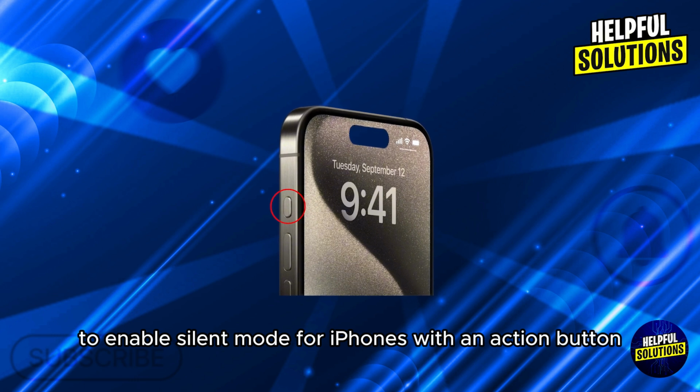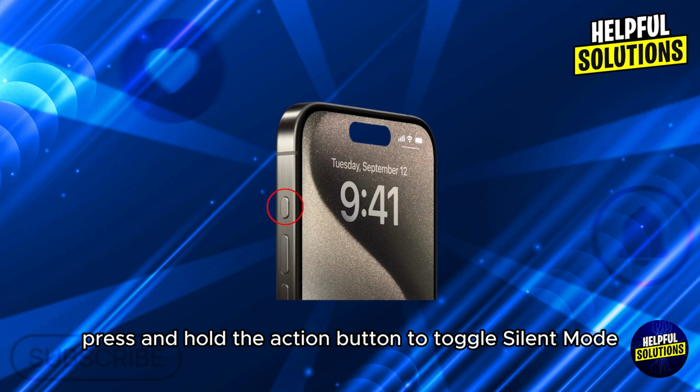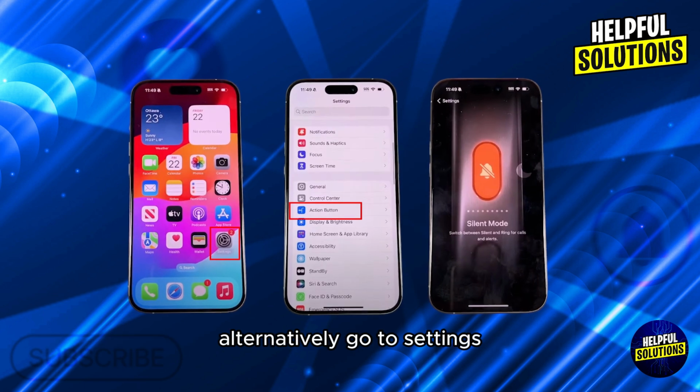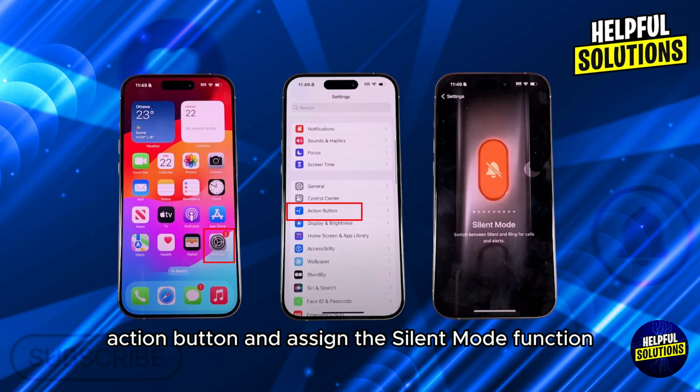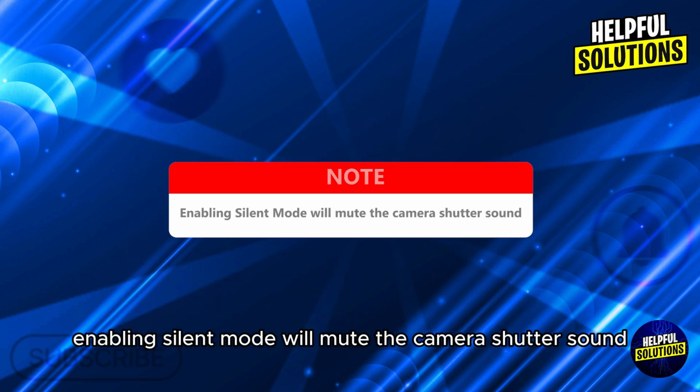For iPhones with an action button, for example iPhone 15 Pro and later, press and hold the action button to toggle silent mode. Alternatively, go to settings, action button, and assign the silent mode function. Note, enabling silent mode will mute the camera shutter sound.